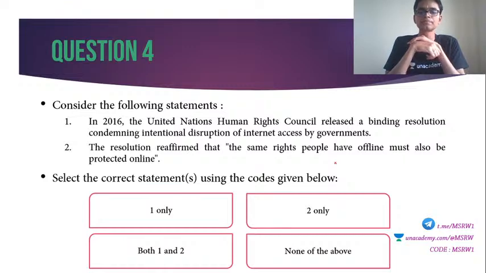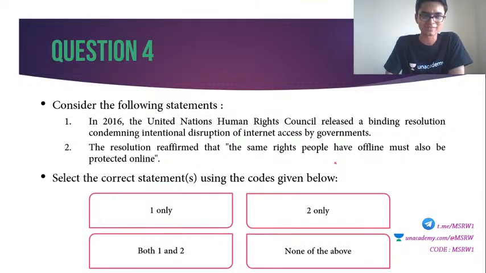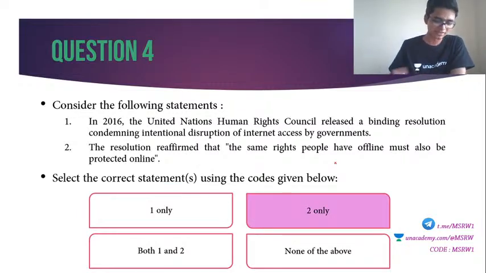Fourth question. Okay, Deepika going with D, B. ML going with both. Divya going with B. Okay, I think that is enough time for this question. Let's see the answer. It is option B. Very good. It is 2 only.